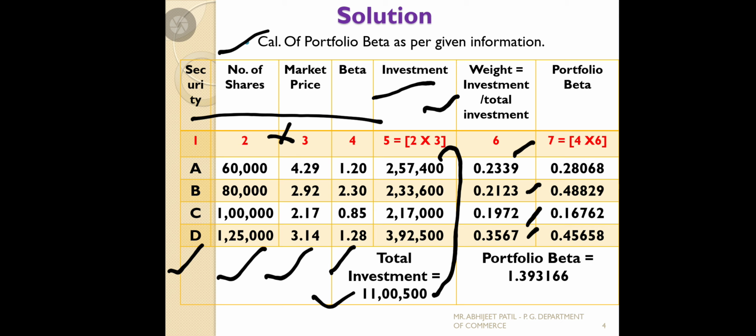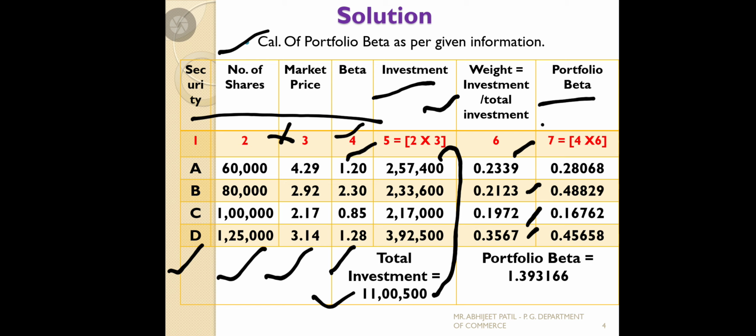Once we get the proportion of weight, we should multiply it with the beta, that we should find out. To find portfolio beta, we multiply investment weights with market risk. So 1.20 into 0.2339.